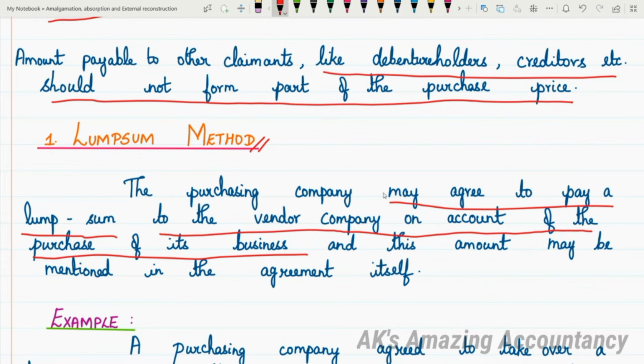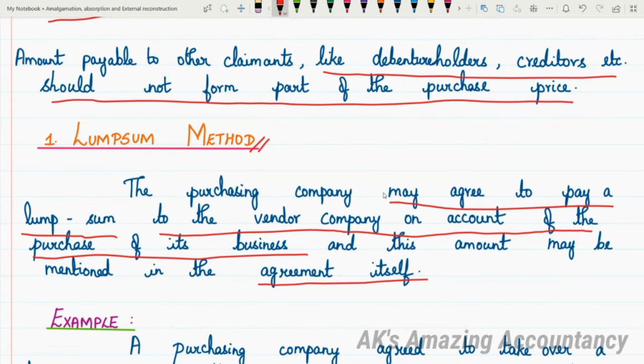And this amount may be mentioned in the agreement itself. So it will be clearly mentioned that this amount will be the purchase consideration. That is the purchase consideration according to the lump sum method.